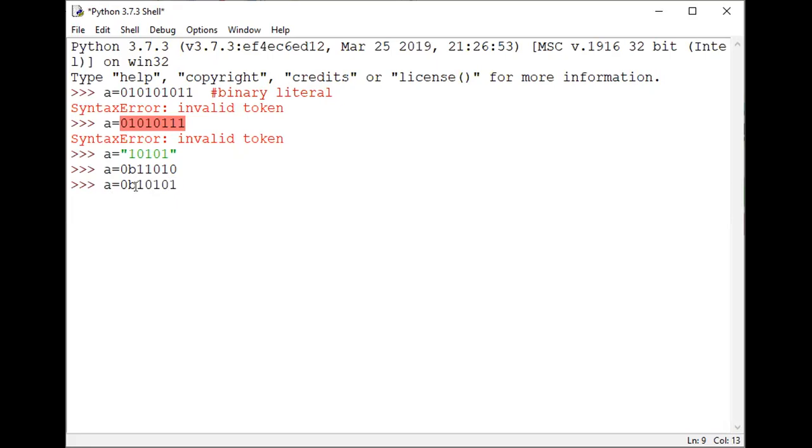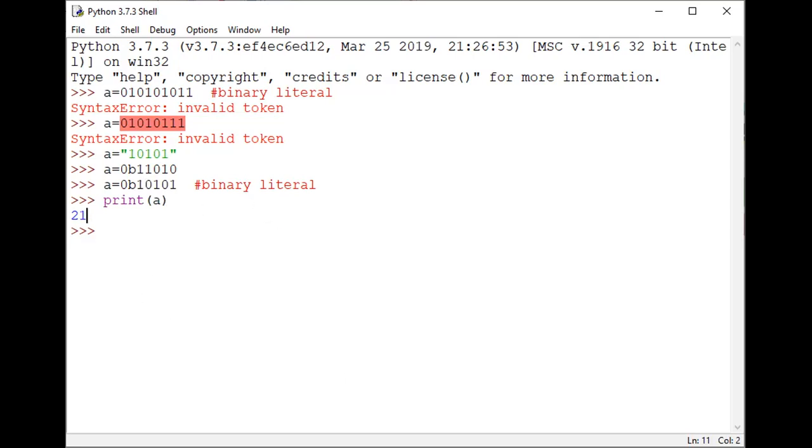Then I print a, and it gives the corresponding value.